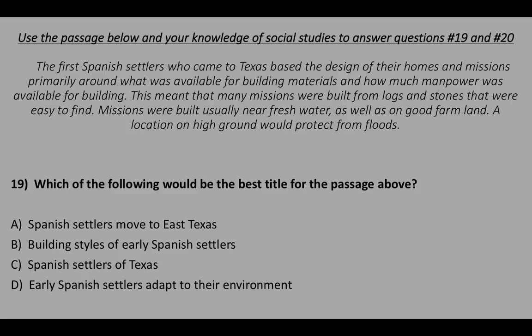Number 19. Which of the following would be the best title for the passage above? A. Spanish settlers moved to Texas. B. Building styles of early Spanish settlers. C. Spanish settlers of Texas. D. Early Spanish settlers adapt to their environment.